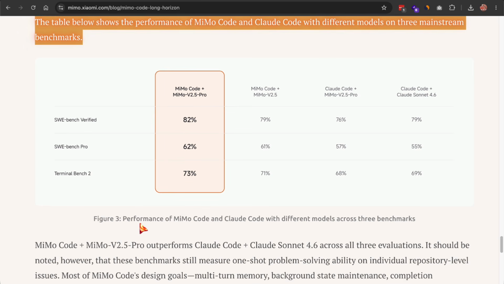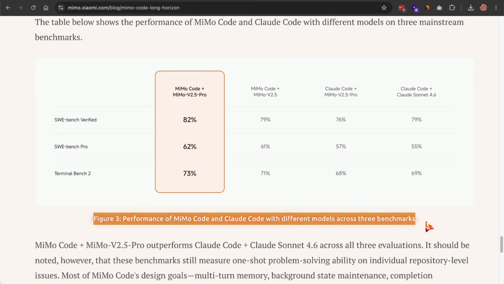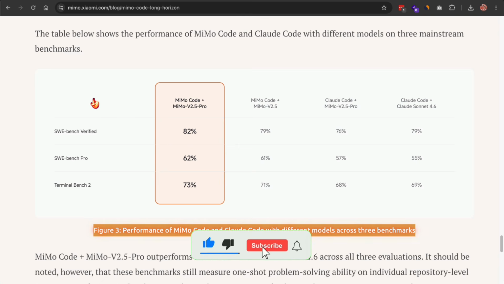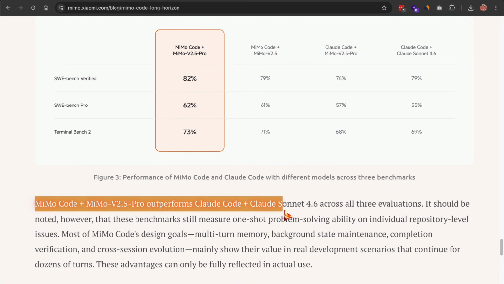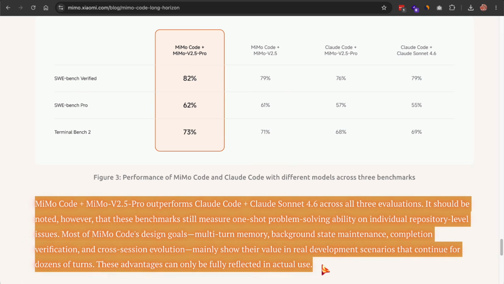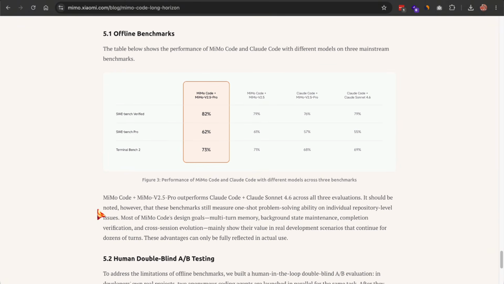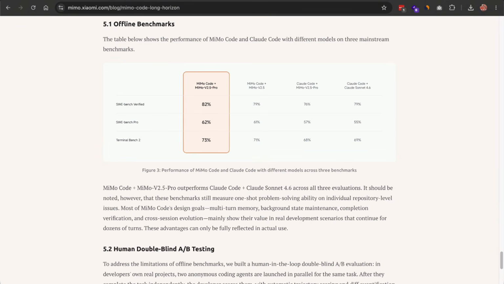Now, I want to be straight with you about these. These are self-reported. Xiaomi ran them internally. Nobody outside has verified them yet. And harness comparisons like this are very sensitive to how you configure them. So take the head-to-head with a grain of salt. The more interesting number is the one about step count.